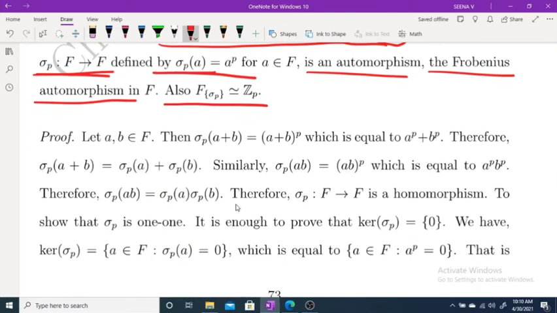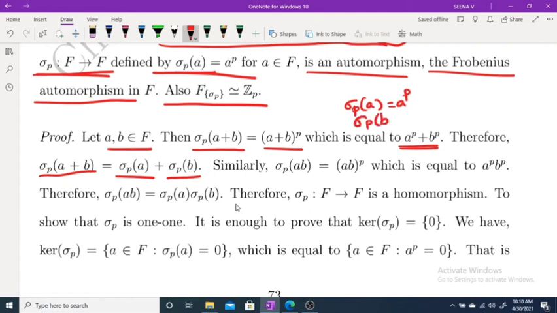Okay, so let a, b belong to F. Sigma p of a plus b equals a plus b all raised to p, and as F is a field of characteristic p, a plus b all raised to p is a raised to p plus b raised to p. Therefore sigma p of a plus b equals sigma p of a plus sigma p of b, because sigma p of a is a raised to p, and sigma p of b is b raised to p. Similarly, sigma p of a times b equals a times b raised to p, which is a raised to p times b raised to p, that is sigma p of a times sigma p of b. So sigma p from F to F is a homomorphism.